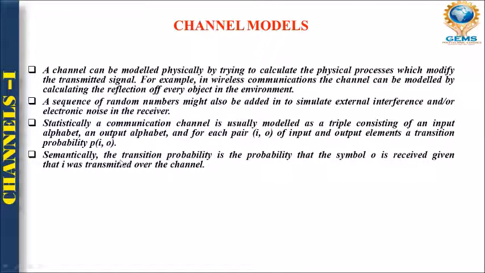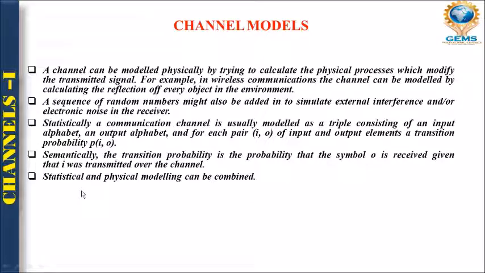So how can we analyze whether a communication channel will be okay for transmitting or not? We take the probability by sending I and receiving O, where I is your input signal and O is your output signal.